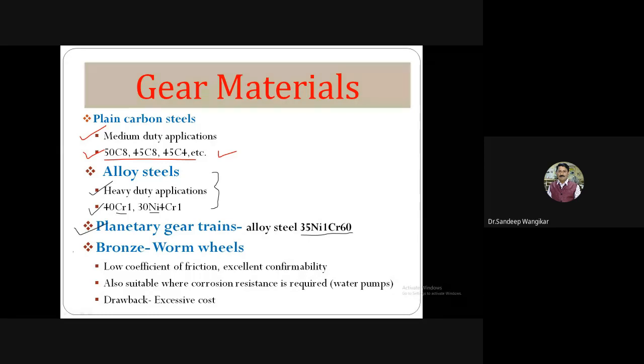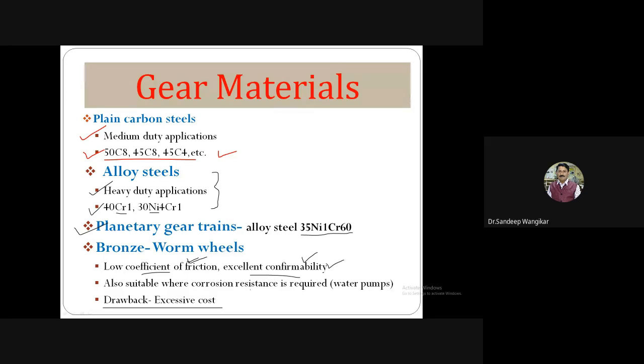Then for worm wheels, the worm wheel is the part, and bronze is preferred. It is costly. The drawback of bronze is that it is excessively costly, but it has a low coefficient of friction. There is huge friction in the case of worm and worm gear, hence this property. Then excellent conformability: it will conform if there are any small changes in shaft diameter or shaft deviation, if it is not exactly circular, with 0.1 or 0.2 mm ovality, then the worm will adjust the shape. This we will be discussing in chapter number 6.